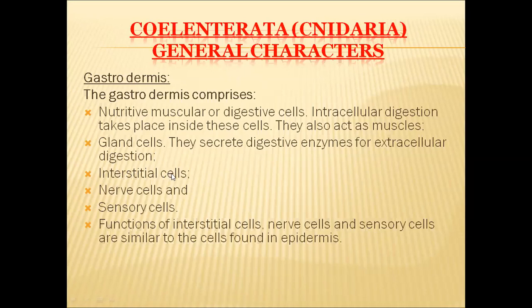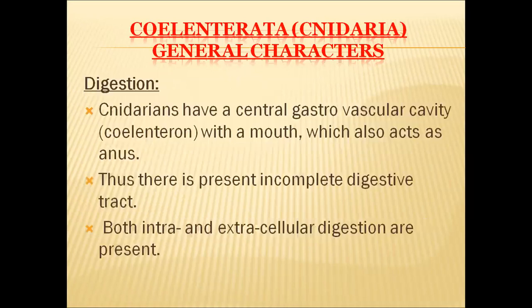Interstitial cells are also present in this gastrodermis. They do the same function as the interstitial cells in the epidermis. Nerve cells also have the same features as epidermal nerve cells. They are also a very primitive type of cells, and they form a network-like structure in the body. So we can say that there are 2 networks of nerve cells in the body wall of the coelenterates. One is in the epidermis, another is in the gastrodermis.